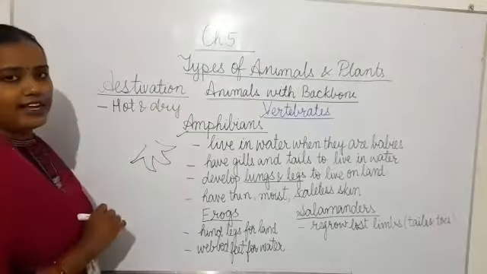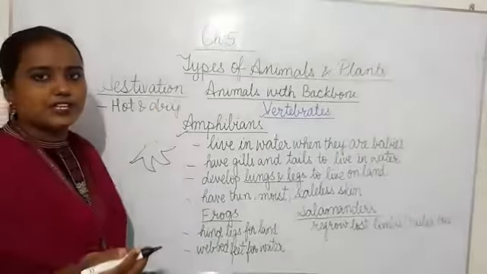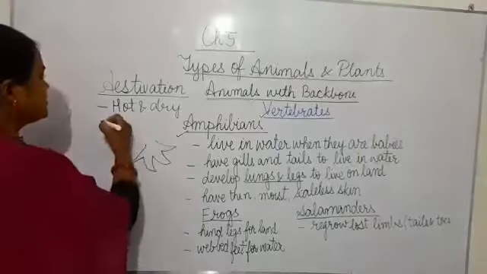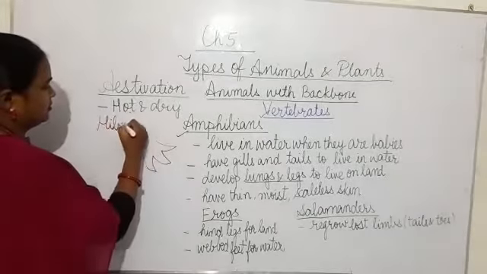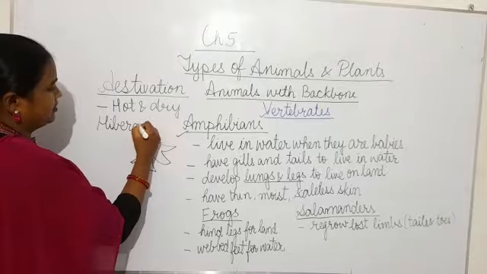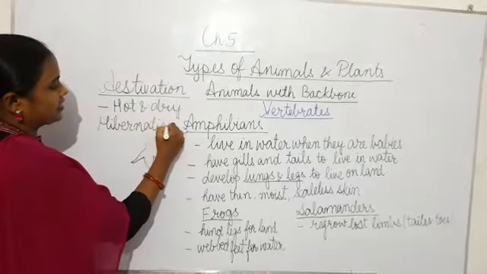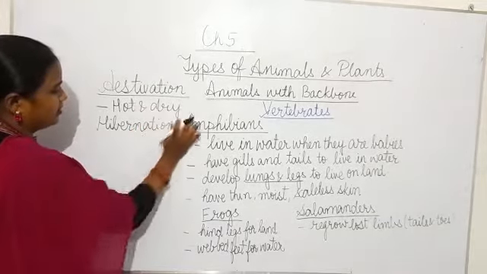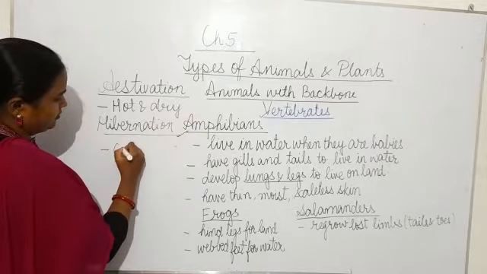And the opposite of aestivation is hibernation, the period of inactivity during cold weather.